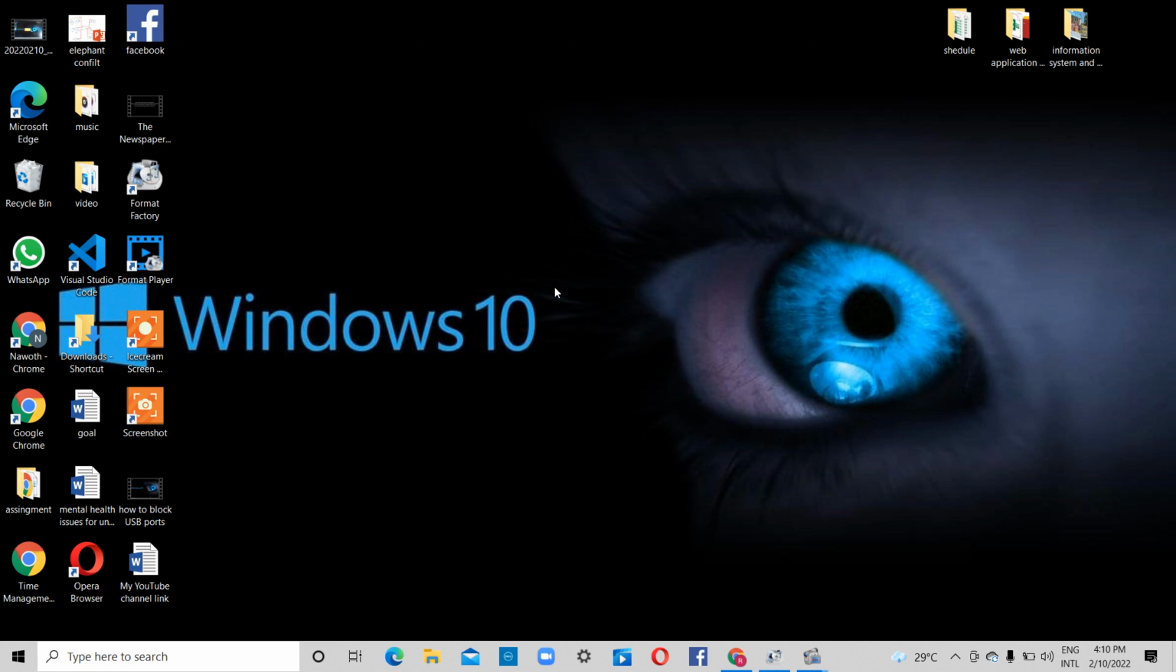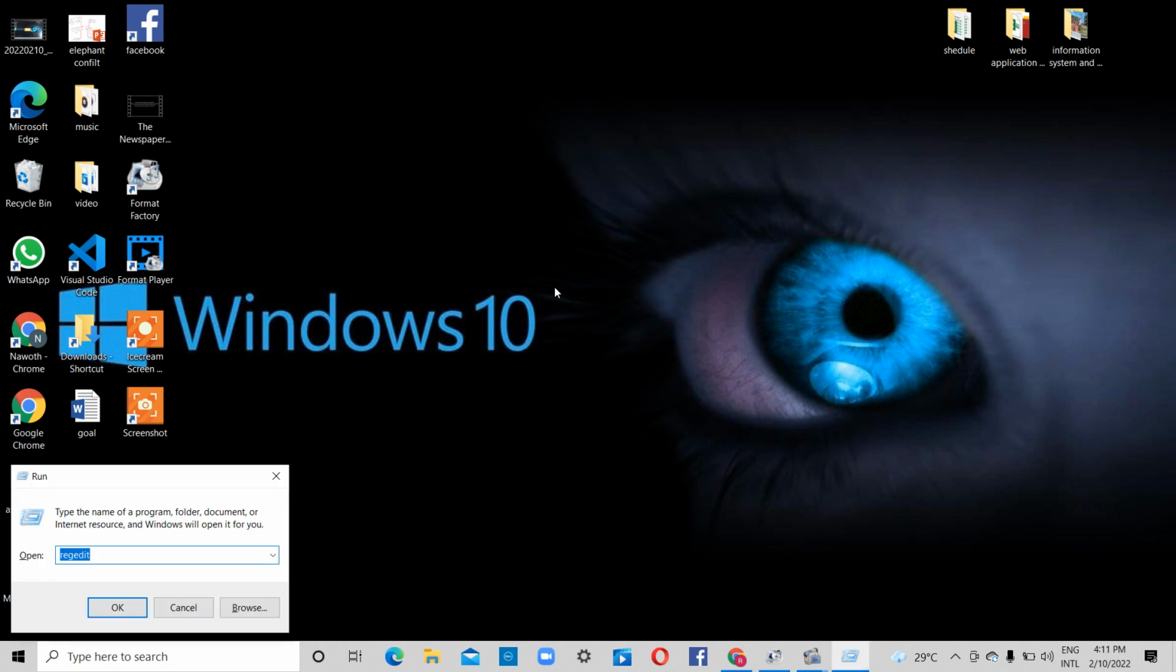Let's start the video. Today I will tell you how to block a USB port. All we have to do is press the R key with the Start button. Then you will get an alert as shown on the screen. Type regedit here and press the OK button.